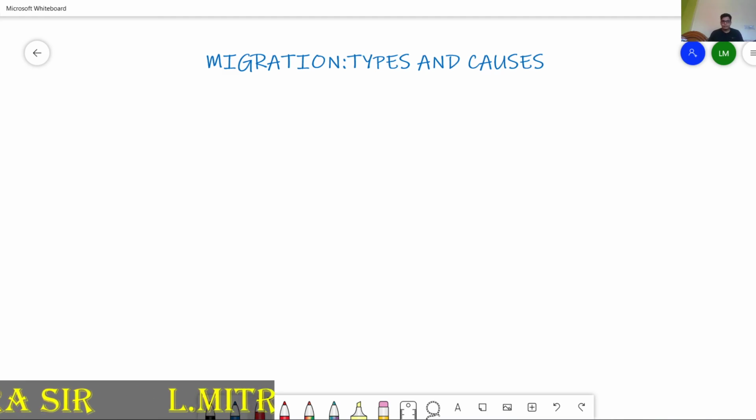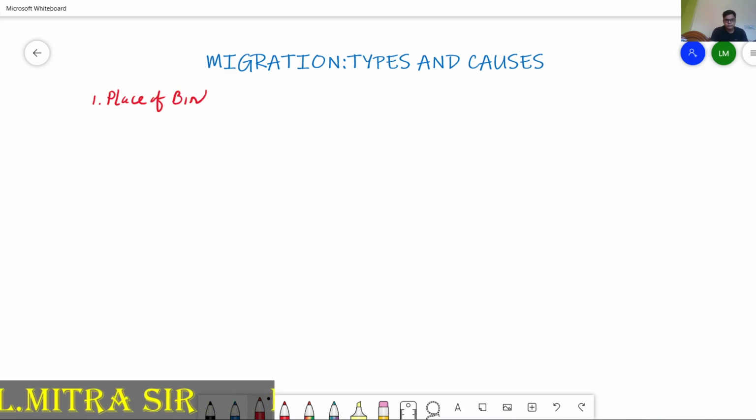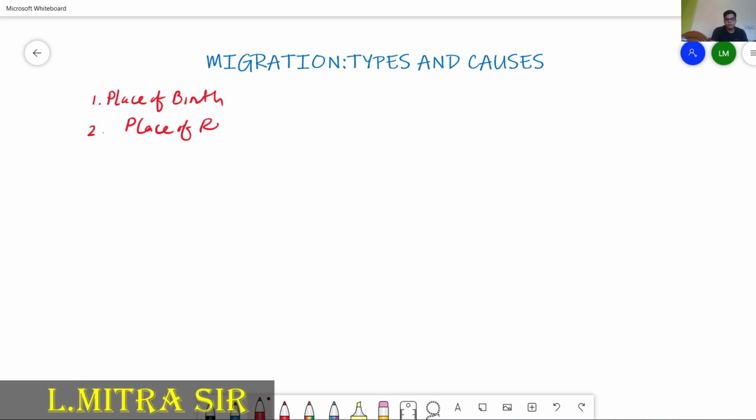Types of migration can be defined on the basis of two things. The first thing they consider is place of birth, and the second thing is place of residence. On the basis of this, a person where he was born and where he now resides, we can easily do this.